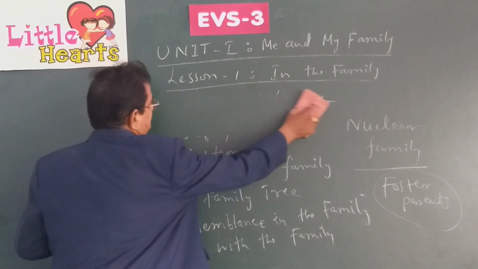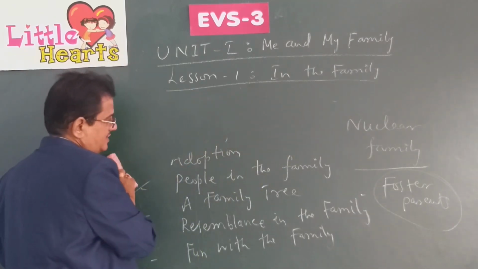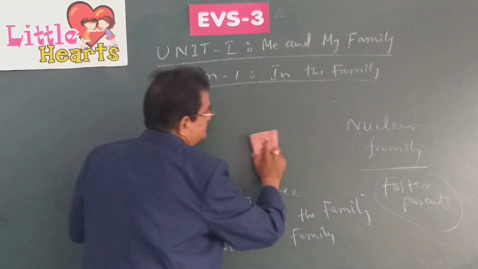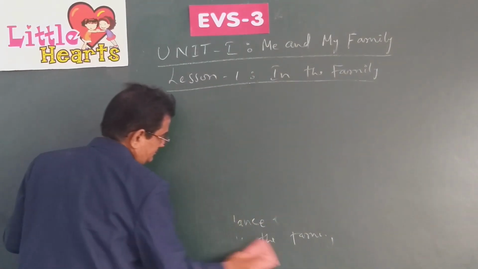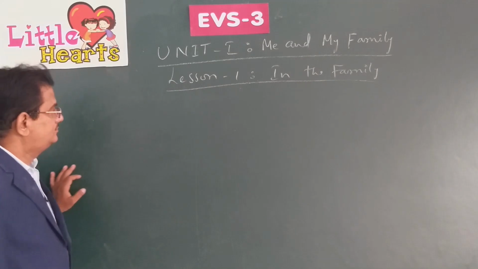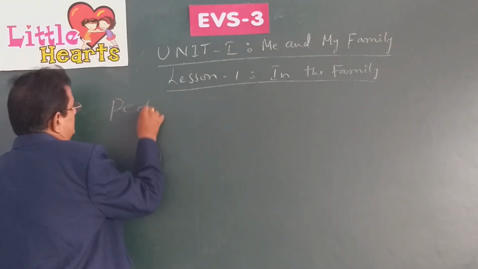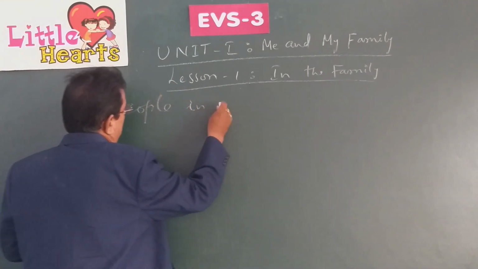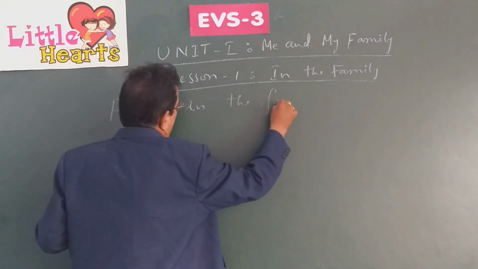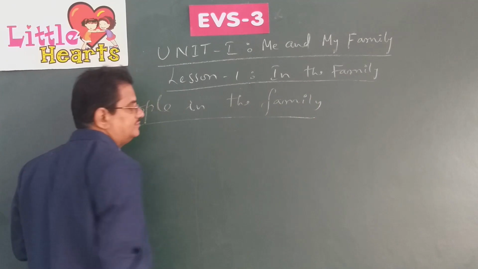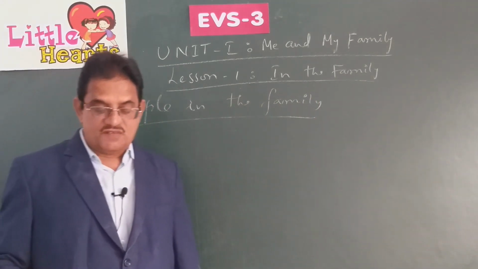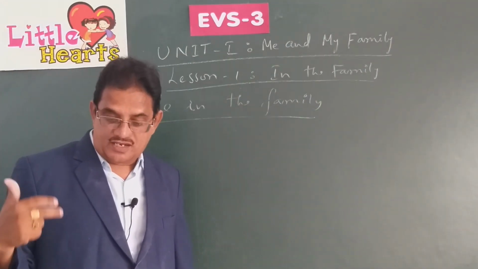Parents of father are called paternal grandparents.